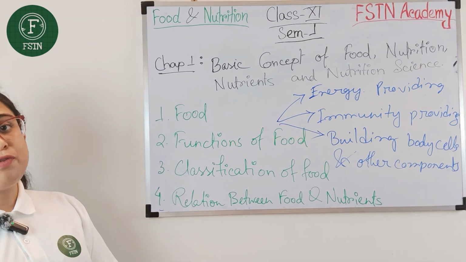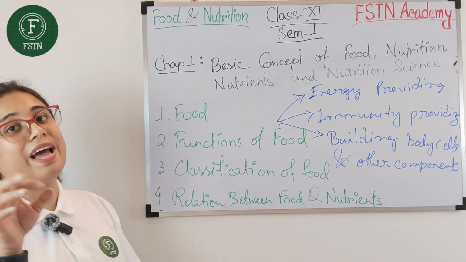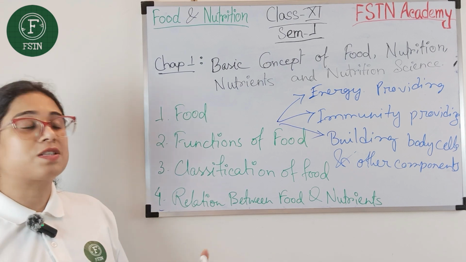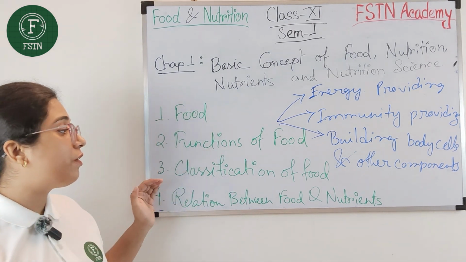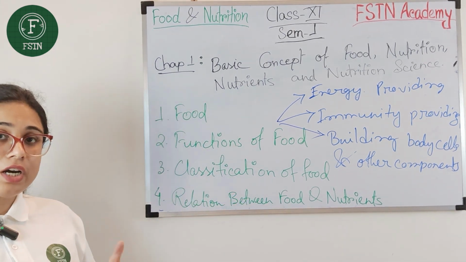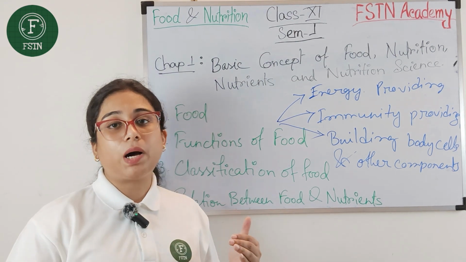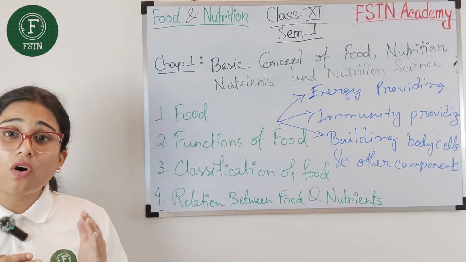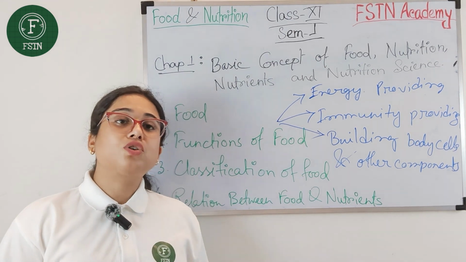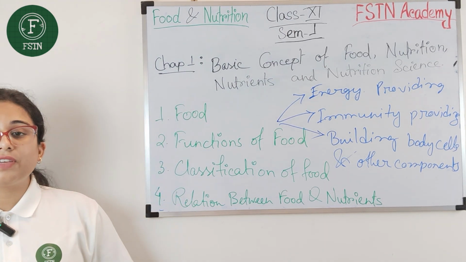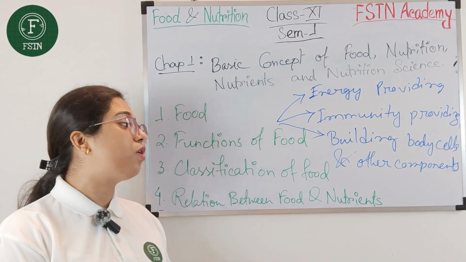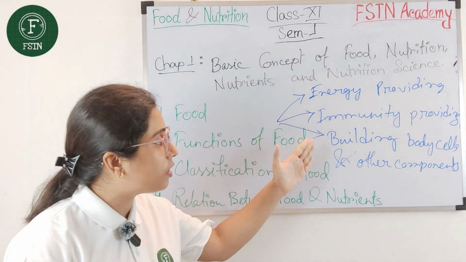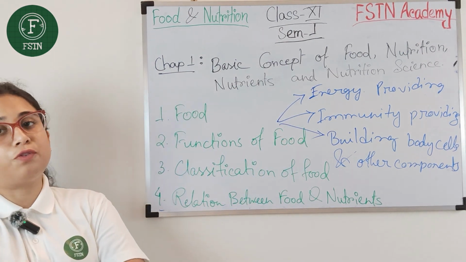Before going to the nutrient part, I will explain the classification of food, according to which we classify the food items or the food nutrients. Before going to any classification, I want to ask all of you: are these the only three functions performed by food?